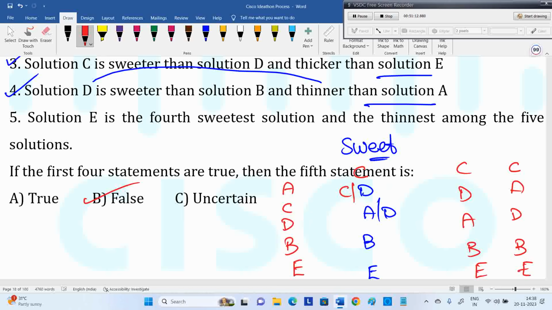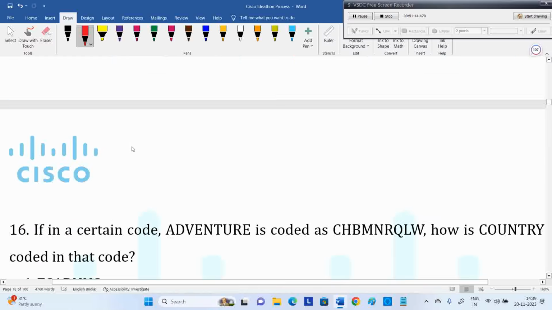There are a lot of possibilities, sir. Why can't you arrange it? There are many possibilities. They said D is more than A or B, but where can I put D? D may be above C, above A or below A. C is more than D, but what about C and A? C is above A or below A, we don't have clarity. That's why we got many arrangements there. But still, this is false. E is the fourth sweetest is false. I'm not going for thicker and thinner. The first one itself is definitely false, so we don't need to decide about that.